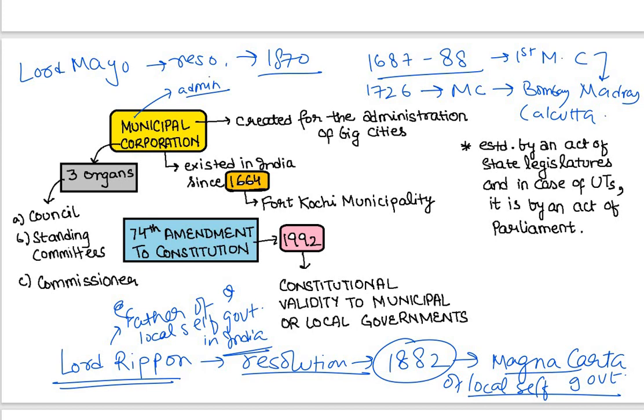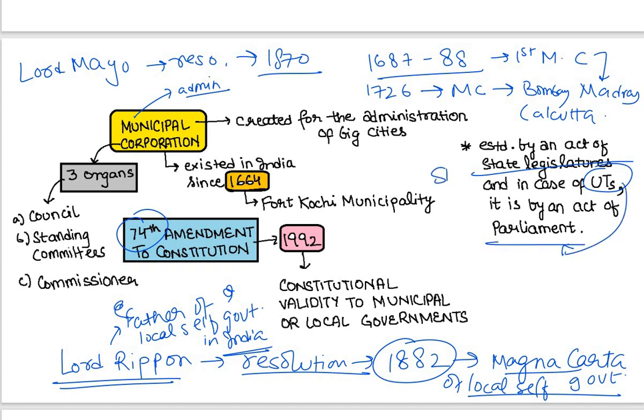So we have studied so far that the municipal corporation was not initially added into the constitution, because it was added later on by the 74th amendment to the constitution in 1992. Now, a municipal corporation, this municipal body, is established by an act of state legislatures. In case of union territories, it is established by an act of parliament.